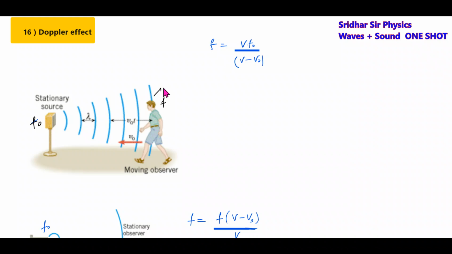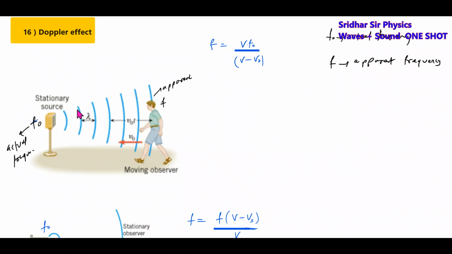This will become the apparent frequency. This f0 is called the actual frequency. What is f? f is called the apparent or measured one.